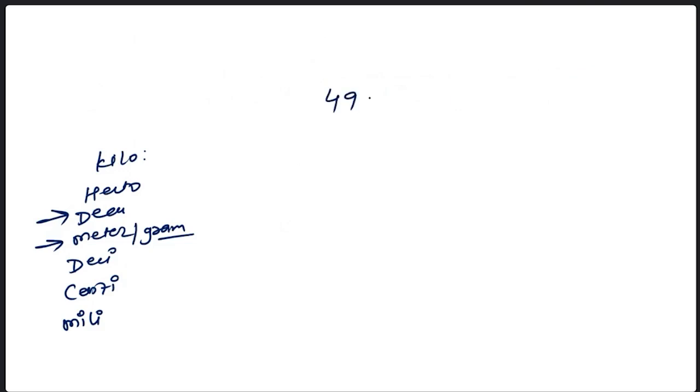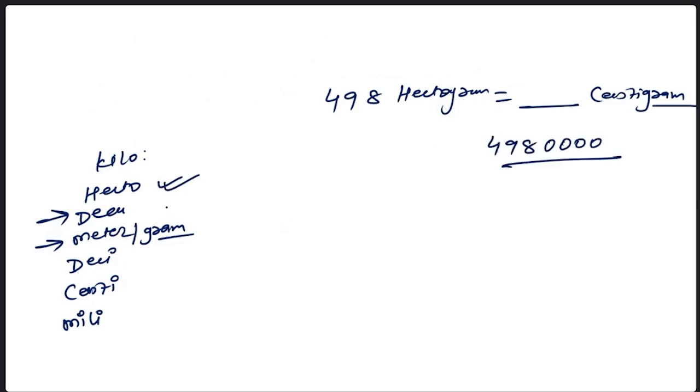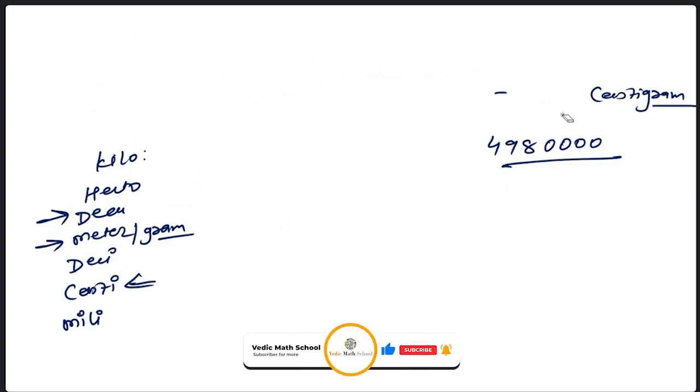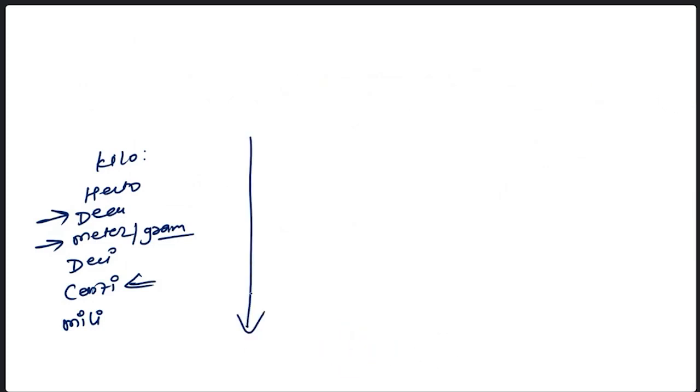If 498 hectogram is there, then equal to how many centigram? We are at hecto and we have to find the difference to centi. So 1, 2, 3, 4, 40. Who got this answer? 498,000. So now you all are very good and very fast. So I understand now you know this top to bottom. We are doing top to bottom.